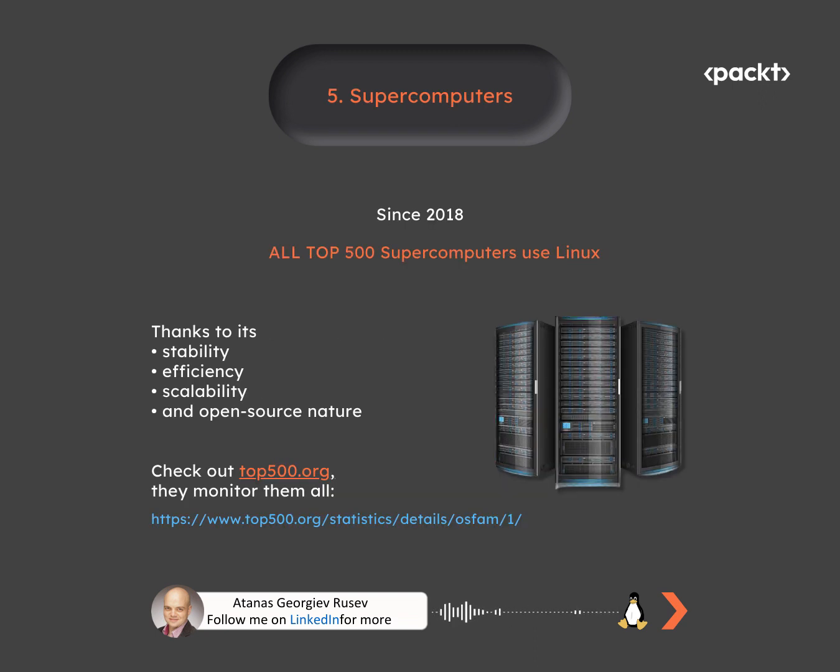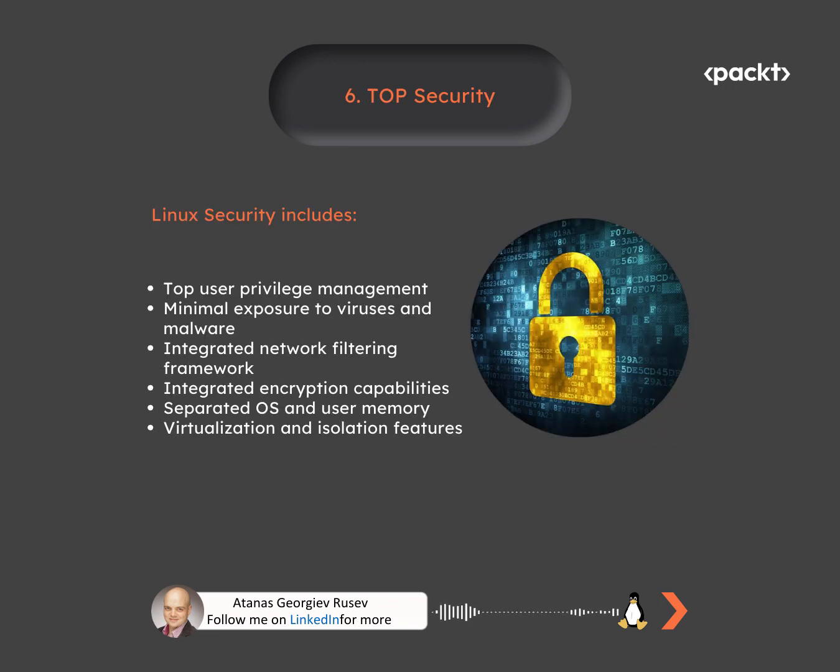To add, since 2018, all the top 500 supercomputers use Linux. Again, this is thanks to its efficiency, stability, scalability, and open source nature. Check out the top500.org website. They monitor them all. Another essential characteristic is its top security. The data of billions of social platform users relies on this.